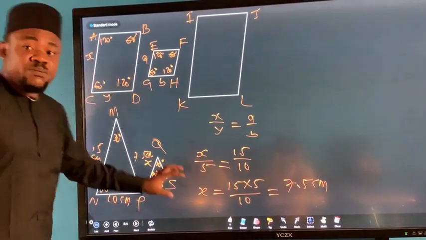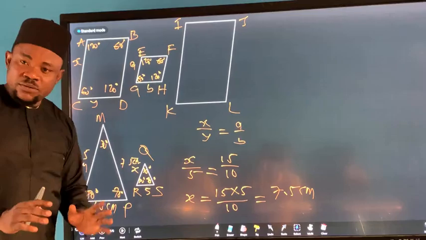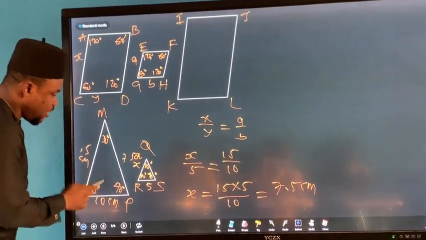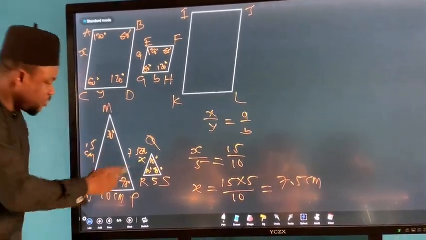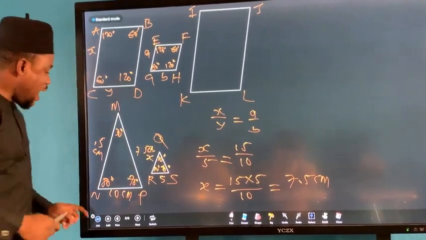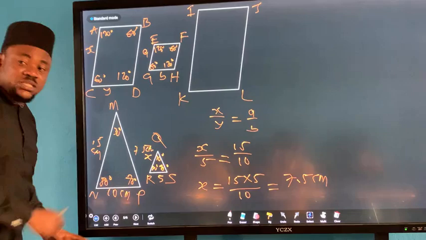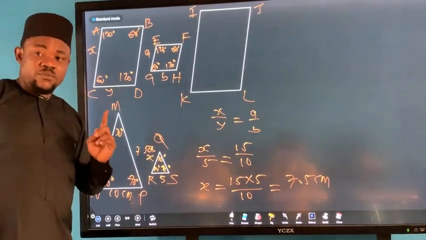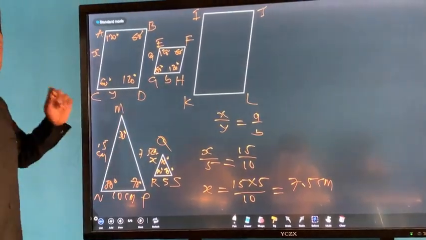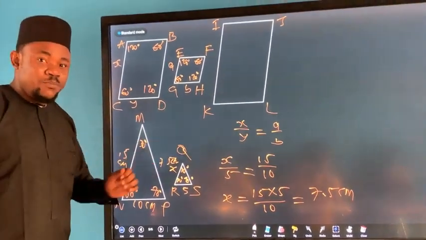Because if the two shapes are similar, they will have the same angles, 30, 80, 70, and the ratio of their corresponding sides will be the same. Do you get what I'm saying? Ratio of corresponding sides will be the same. Are you with me?